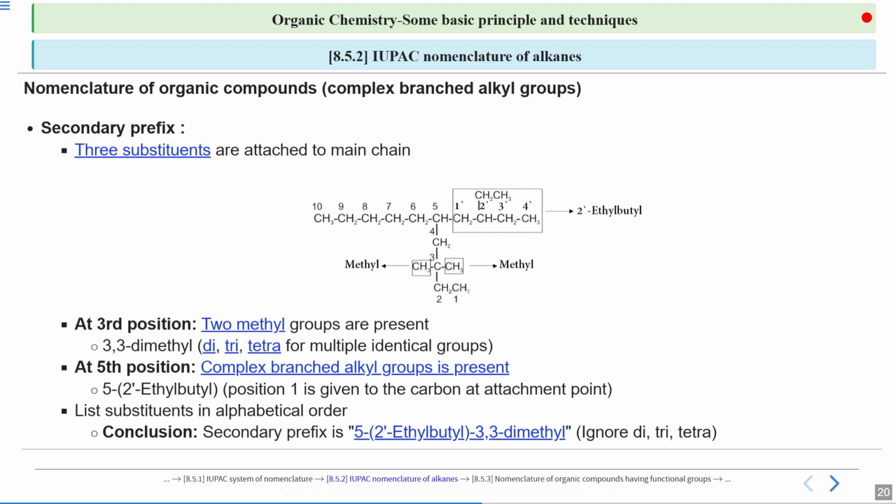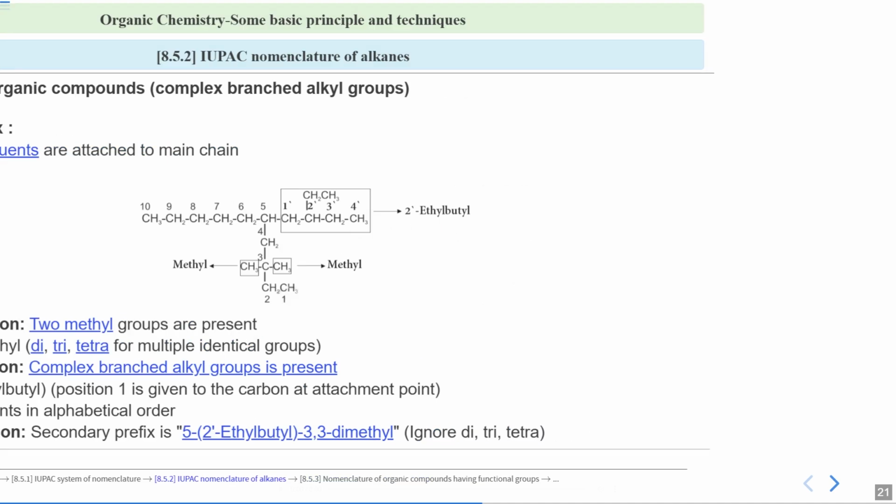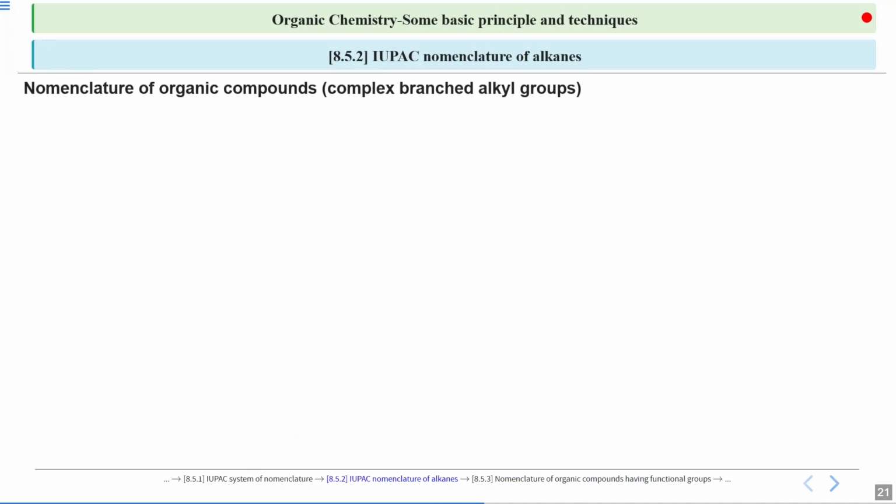Now we have the substituents. We have the complete parent chain length. We have our 'ane' as the suffix. So we can just arrange them accordingly to give our complete nomenclature. So let's do it.